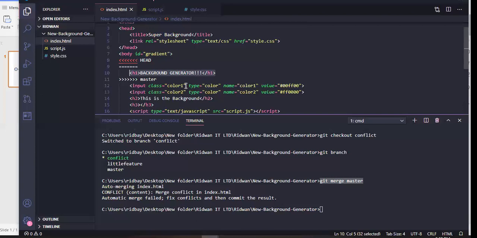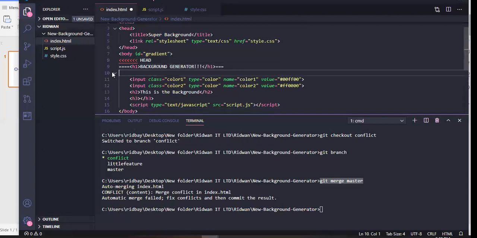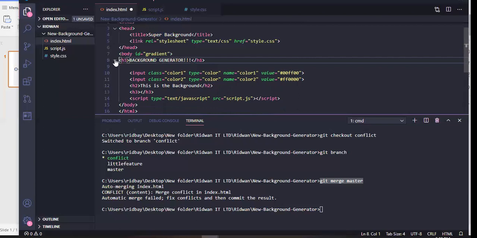Now, as a developer, I can contact Barakat: you know what, I've made some changes and you made some changes to the same location. What do we want to do? Do you want to keep the background generator title, or do you want me to remove it? And Barakat can say, okay Ridwan, the best thing for us is to retain this background generator title. And I'll say, okay, fine, let's retain it. Once we agree on that, the next thing for me is just to delete these syntaxes. I can delete this, then delete this. Once you do that, everybody is fine. So I can save this now.